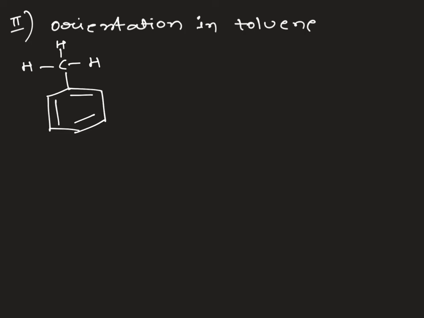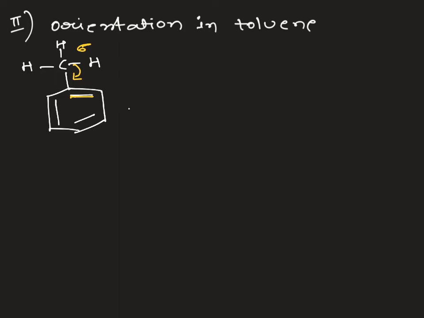When you look here, this is the sigma bond which is conjugated with the pi bond. Now according to hyperconjugation, these sigma bonded electrons are conjugated with the pi system.